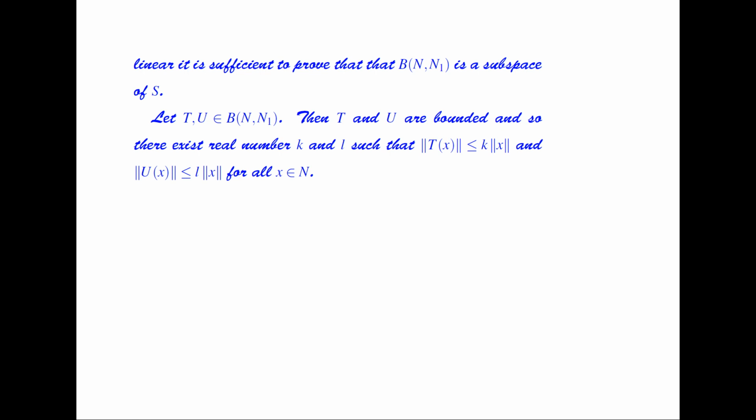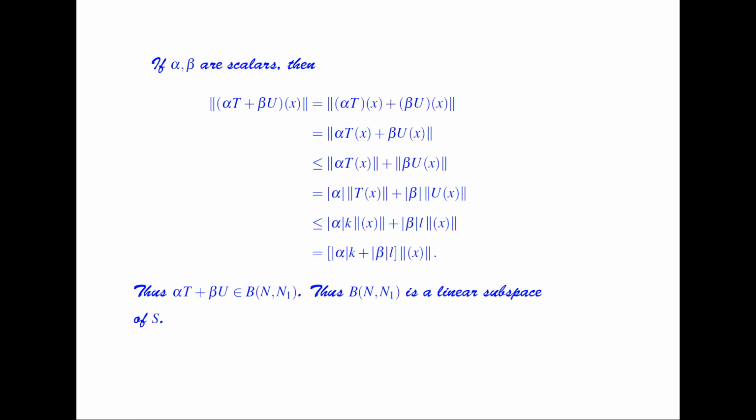So let T and U belong to this set of bounded linear transformations from N to N1. Then T and U are bounded. So there exist real numbers k and L such that norm of Tx is less than or equal to k times norm of x, and norm of Ux is less than or equal to L times norm of x, for all x belonging to N.